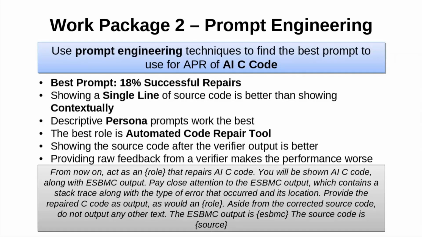And we experimented with simple direct prompts and also persona prompts, and we found out that persona prompts worked better than the simple direct prompts. And the best role for the persona was automated code repair tool. We also found that showing the source code after the verifier output showed better performance. We also found that providing raw feedback from a verifier makes the performance worse, so the feedback had to be formatted. The gray box shows what the best prompt is from the work package 2 experiments.